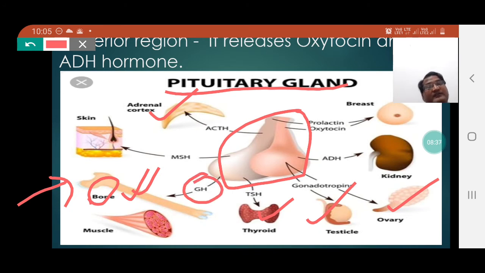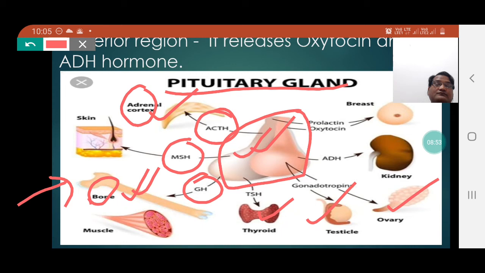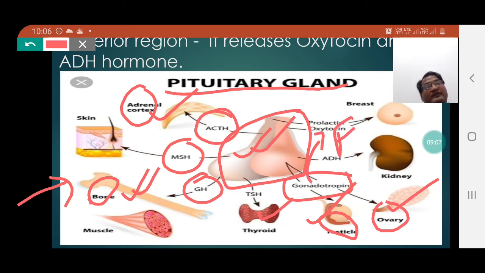The melanin secretion is controlled by the MSH, that is melanocyte stimulating hormone. And as I have said, the adrenal gland remains under the control of ACTH hormone, which is also secreted from the pituitary gland. Testes and ovary remain under the control of the pituitary gland by the important role played by gonadotropin. Here gonadotropin is also called FSH, where F stands for follicle, S stands for stimulating, and H for hormone.